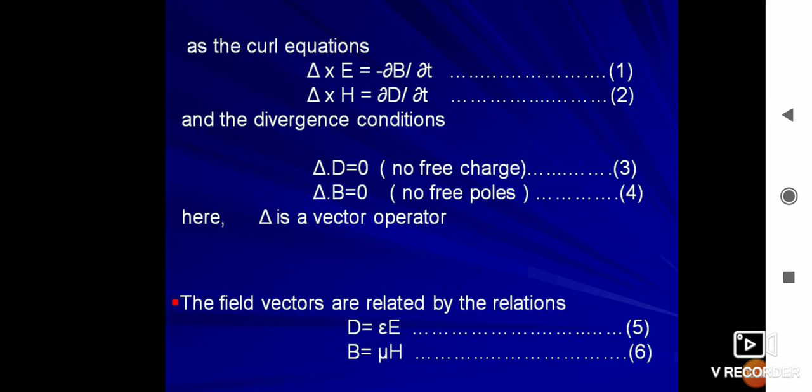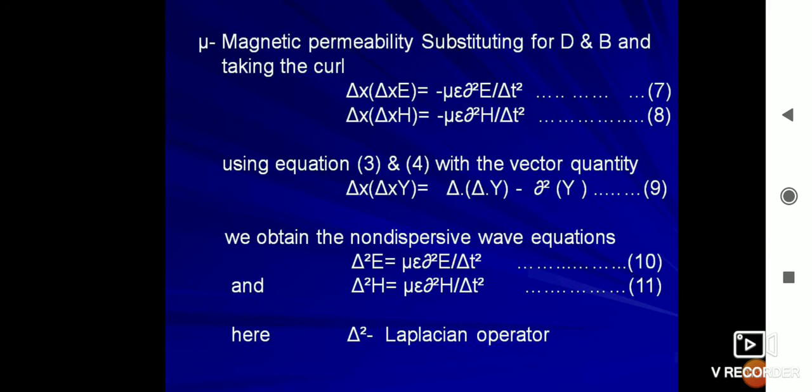As the curl equations, we know that del cross E is equal to minus del B upon del t, del cross H is equal to del D upon del t, and the divergence conditions: del dot D is equal to 0, no free charge, and del dot B is equal to 0, no free poles. Here del is a vector operator. The field vectors are related by the relations D is equal to epsilon E, B is equal to mu H, where mu is the magnetic permeability.